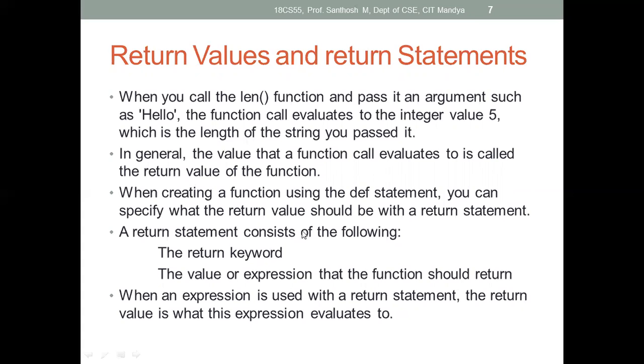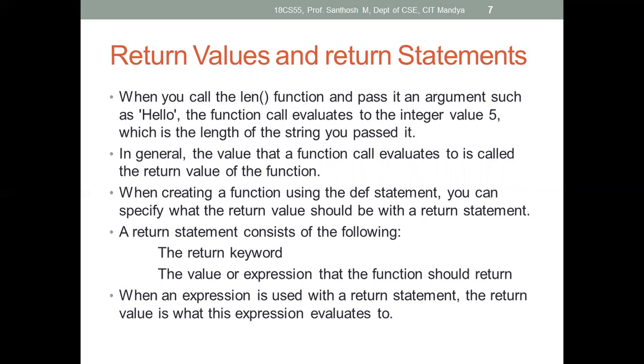When you call the len function and pass an argument such as hello, the function call evaluates to the integer value 5. So listen here. We already know the len function is used to calculate the number of characters in a string. When you call that function, you pass a string value inside it. After that, what value will it return? It will return an integer value.